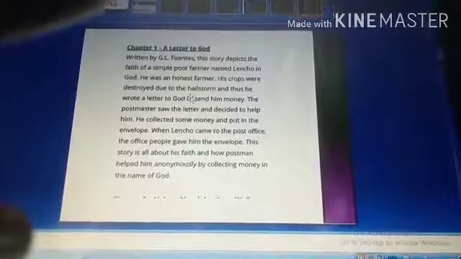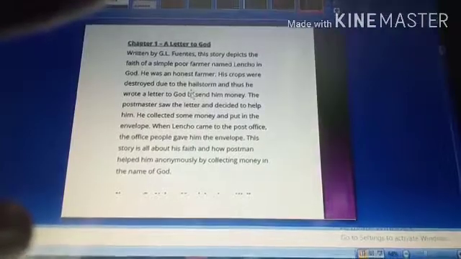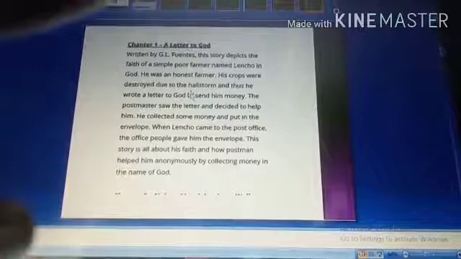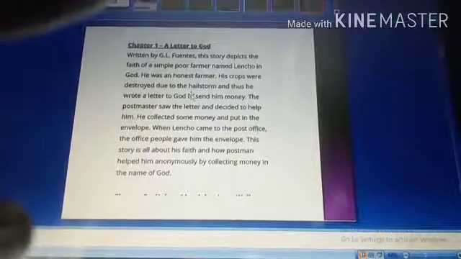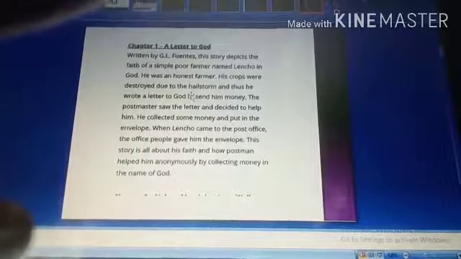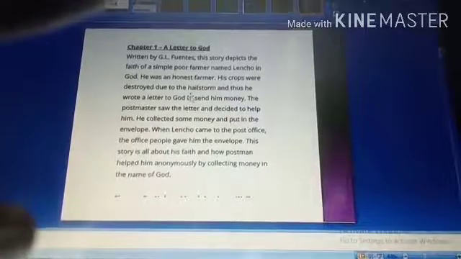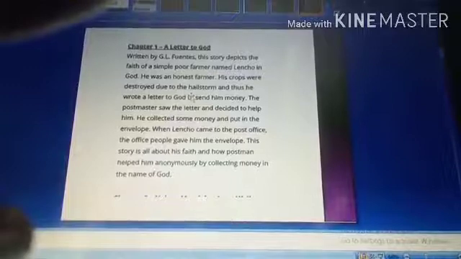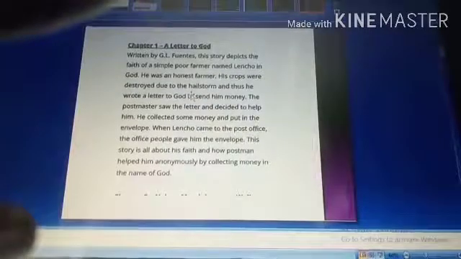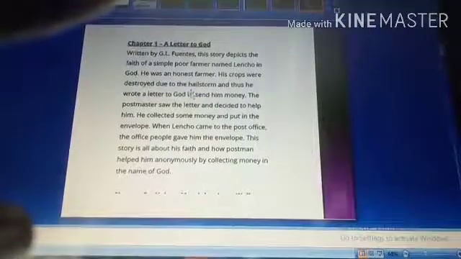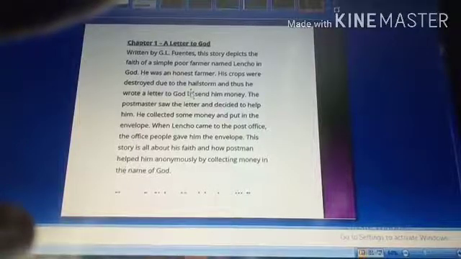Right? And the second foremost thing is you need to draw a flowchart in your copy and write down all the characters of that particular chapter, and then try to find out who is the protagonist, what happened to that particular person, and who are the main characters in his or her life. Why is the topic given as A Letter to God? Is there any simile or metaphor? Is there any comparison of a particular thing?